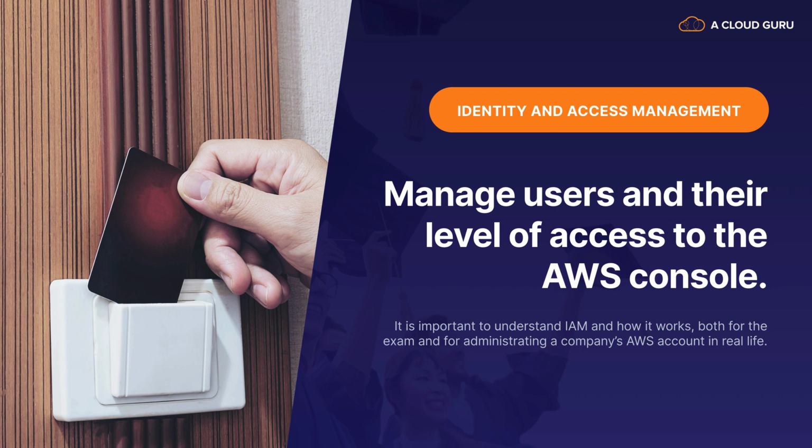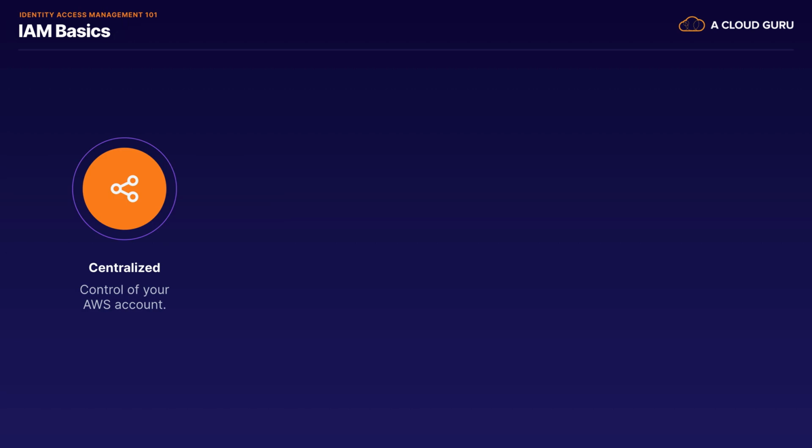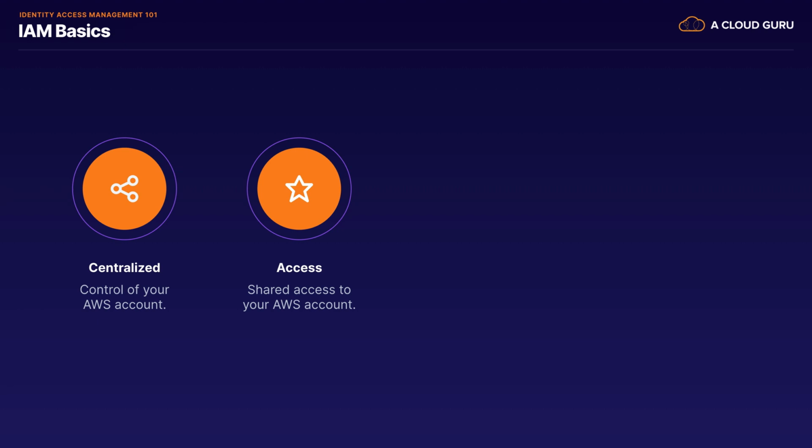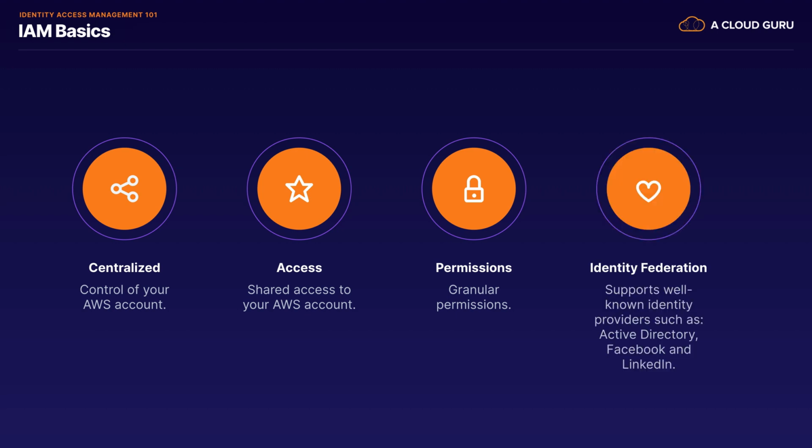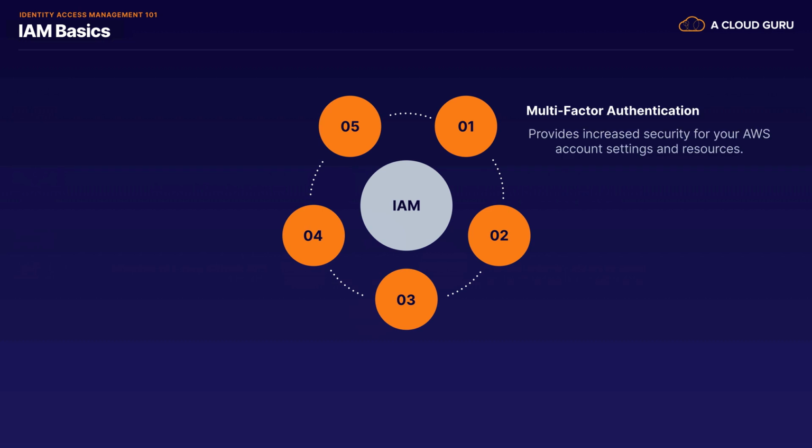So what does IAM give you? It gives you centralized control over your AWS account. It also gives you shared access to your AWS account. It gives you granular permissions. So this means you can enable different levels of access to different users within your organization. It enables identity federation. So this means it can enable users to log in using credentials stored in Active Directory, Facebook, or LinkedIn. It allows multi-factor authentication.